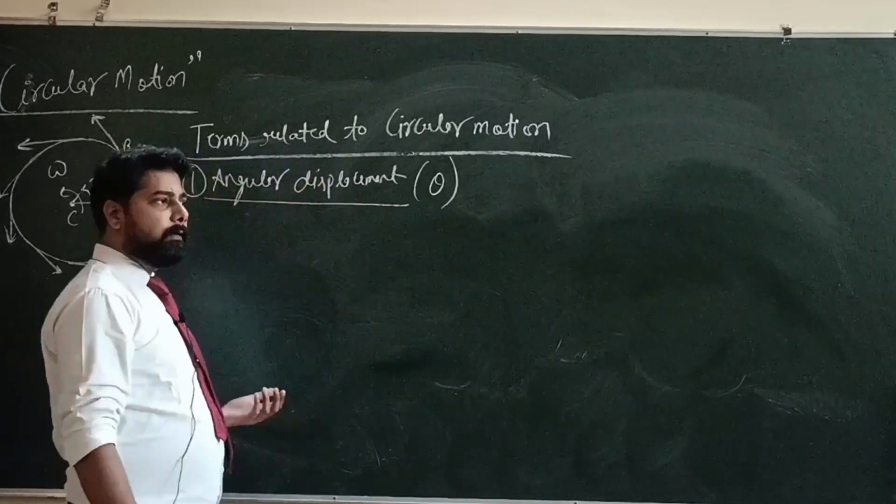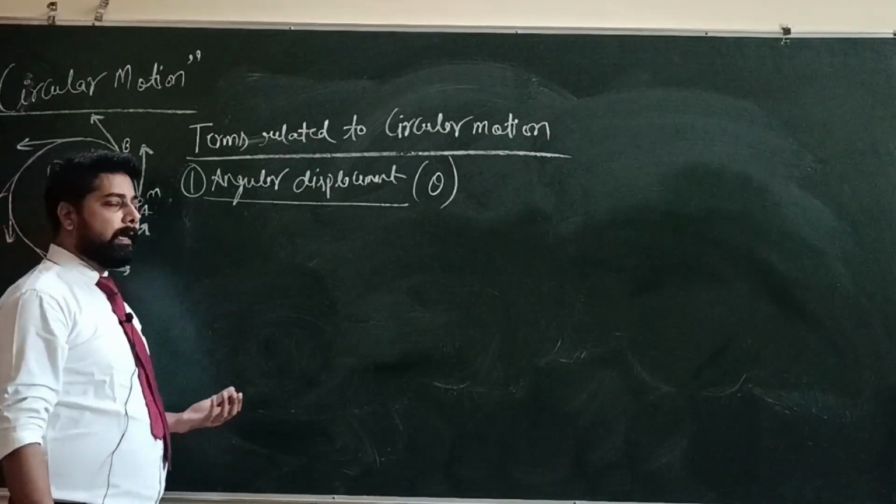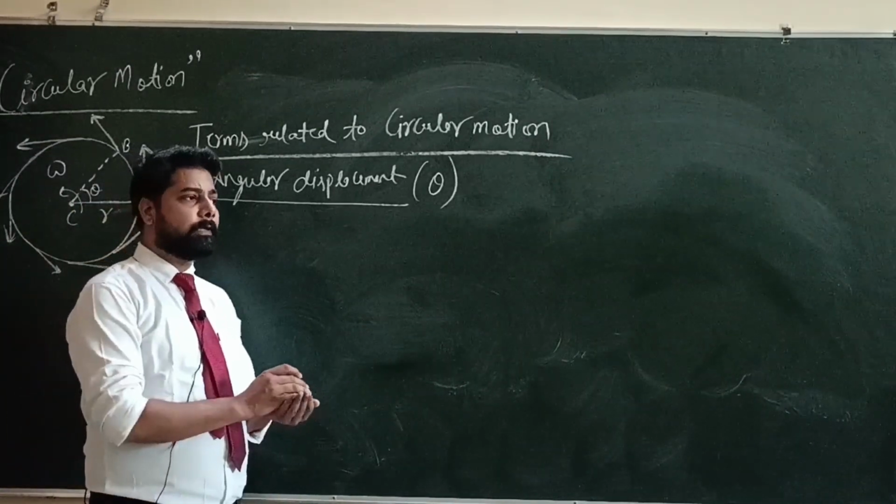Mathematically, we can write the angular displacement as the ratio of the length of arc to the radius of circular path.